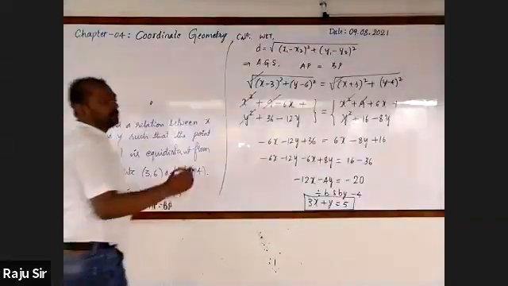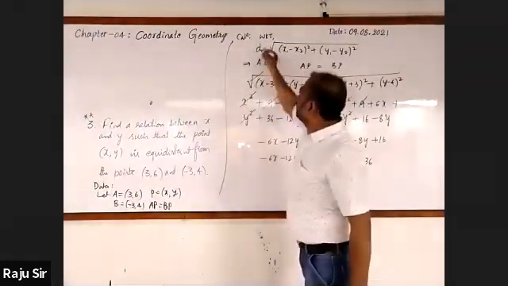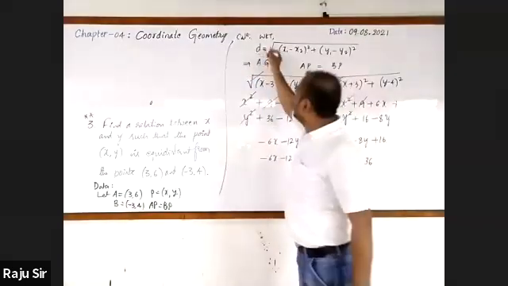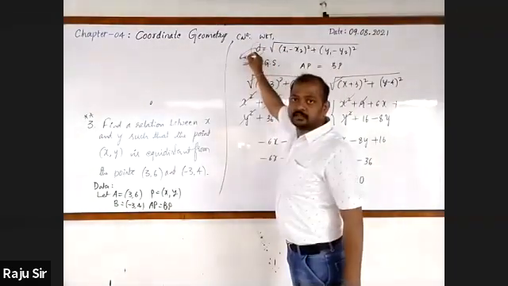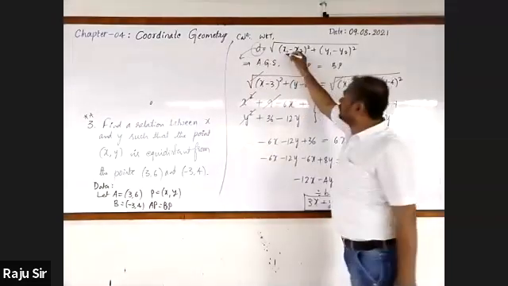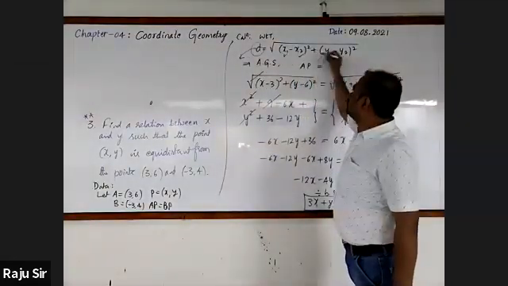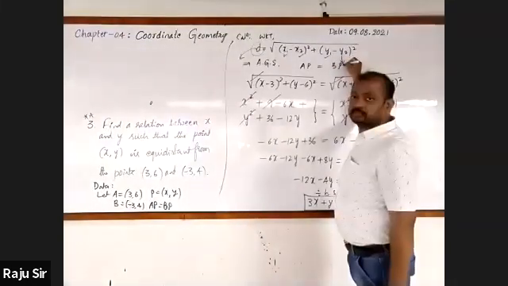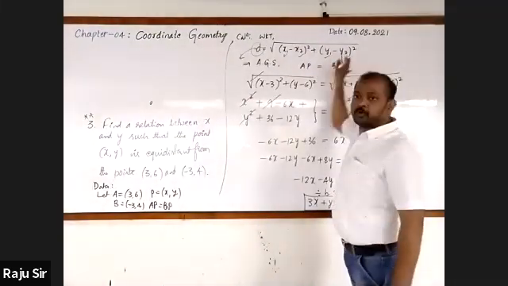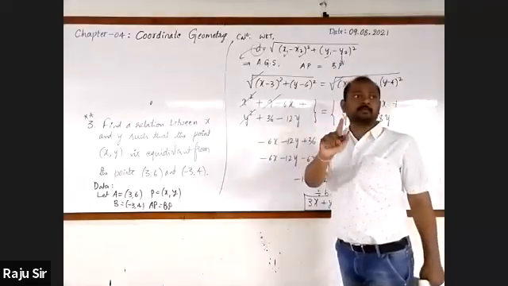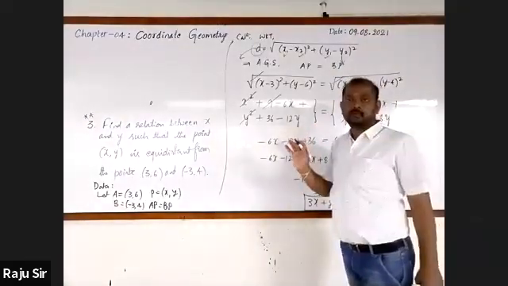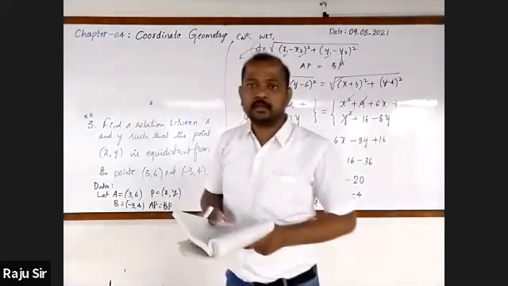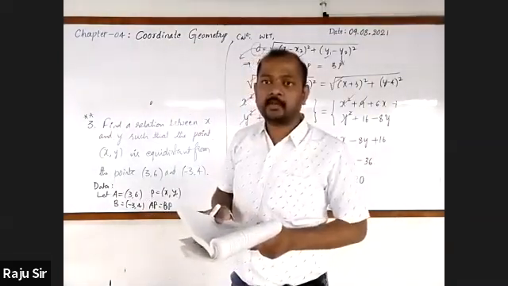In the distance formula, so far we learned how to find out the distance between 2 points. Now they'll give you the distance. They'll give you either x1, x2, and y1, and you need to find out y2. Among these 4 terms, 3 terms will be given and 1 term should be found. Hope you have understood. Have you understood? Yes, sir.